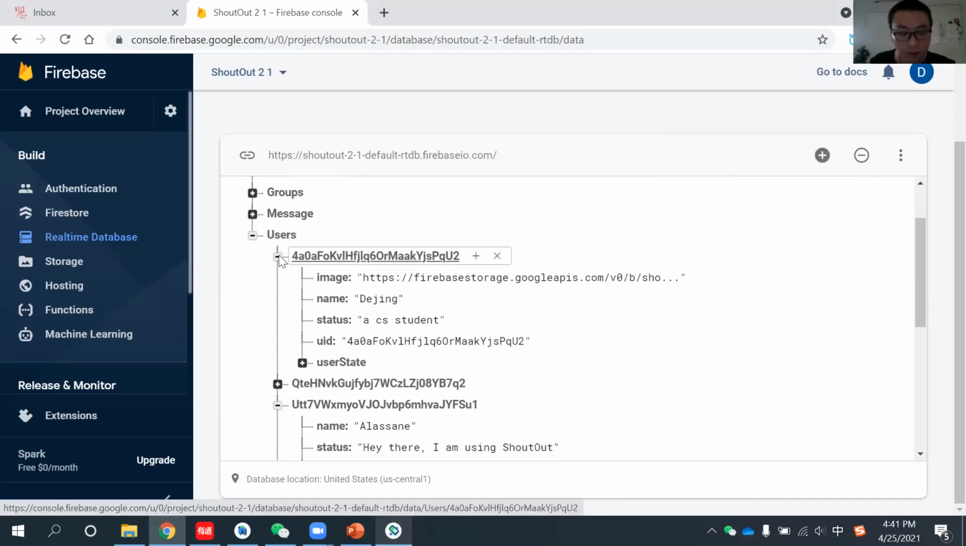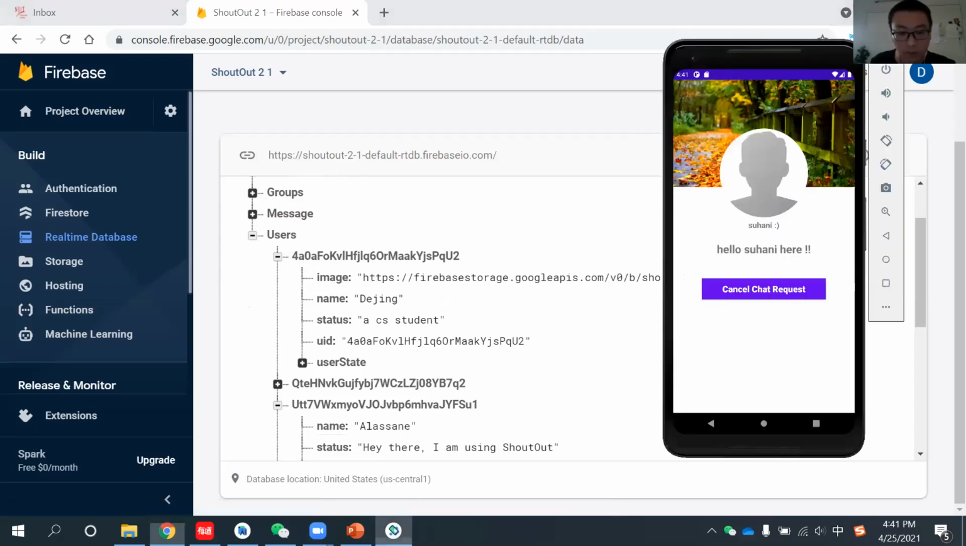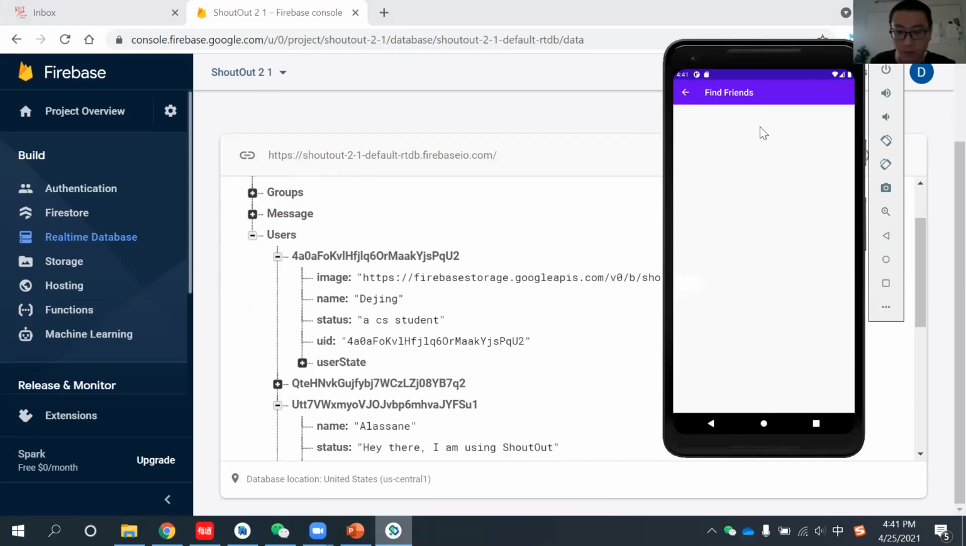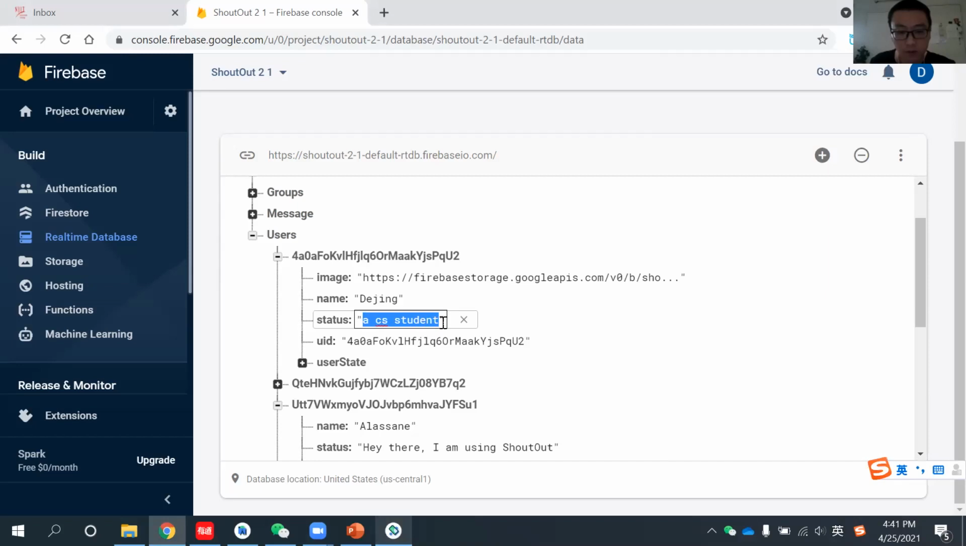Inside this subtree, after this node, we will have 4 keys. The first is image. This is your profile image, for example like this one and this one, because you can upload your profile image here. The second one is name, and the status. The status is something where you can give a little brief introduction of yourself, and it will show with your name. So we also have that at the child node.